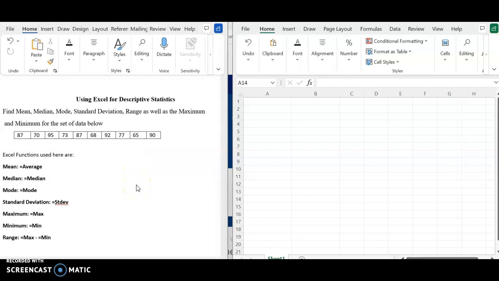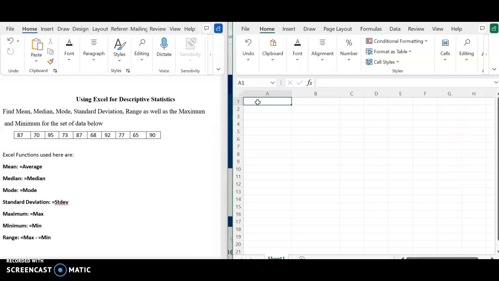Before you do that, the first step is to type your data values into Excel. Open your Excel file, and under the first column, that is what I'm going to use. You can enter the data values under any column you prefer.